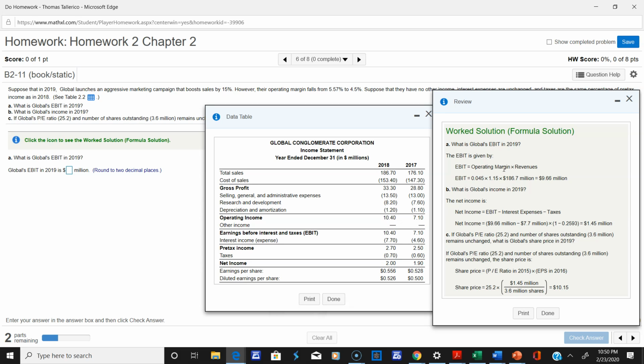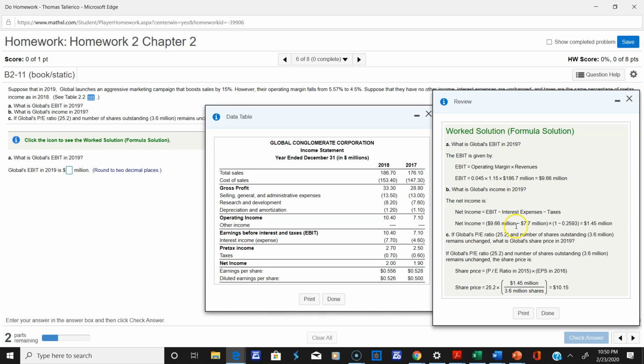All right, and then B, they want to know what was Global's income in 2019, right? So the net income, which is right here, the very bottom, right? Net income is the new EBIT minus the interest, minus the taxes. So we have the new EBIT right here. So all we do is take this new EBIT and subtract the interest, and we subtract the taxes here. And we get the net income is 1.45 million instead of 2 million, right?